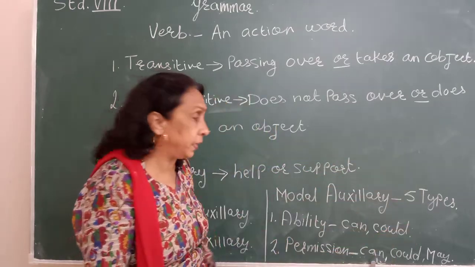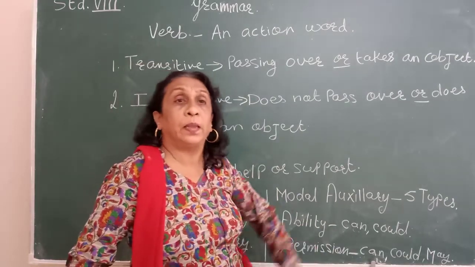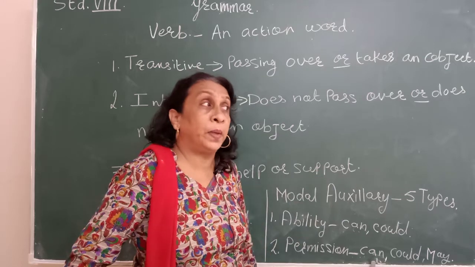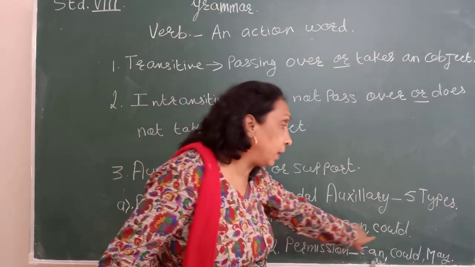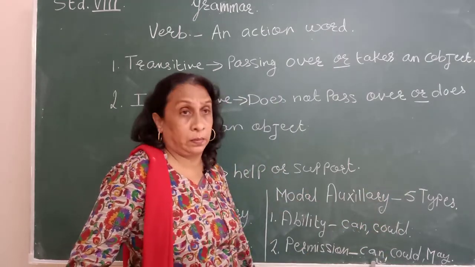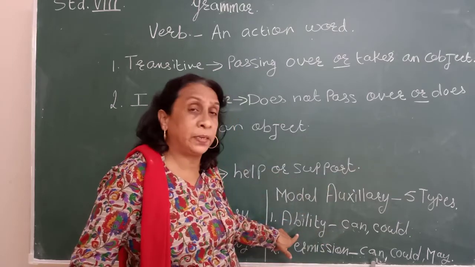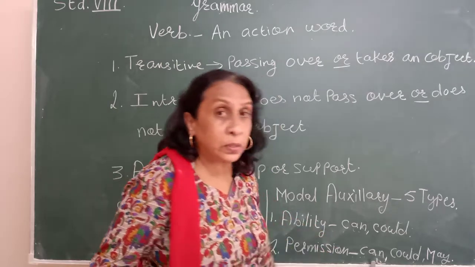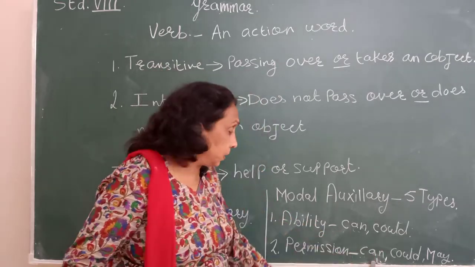First is ability, means could you come with me? Can I do this? Can I do this, teacher? Mother, can I help you? So ability means can and could. These are few examples I am giving. Then permission. Now in modal auxiliary there are 5 types. First is ability. Which words we usually use? Can I do this? Could you go to the market? Or could you go to the shop and bring this?